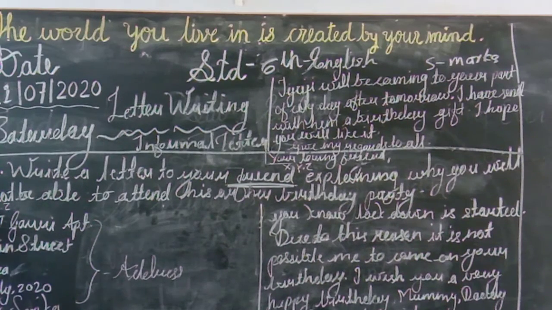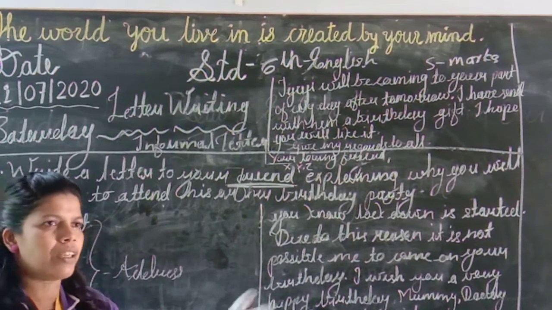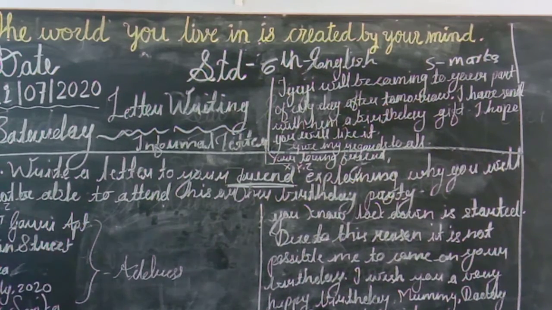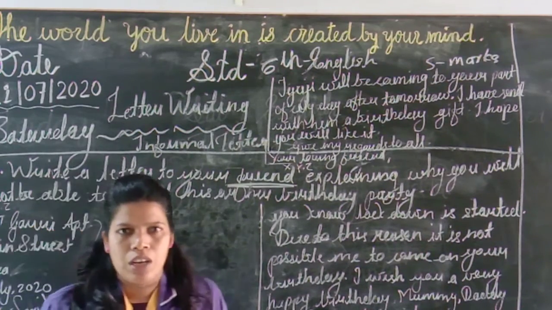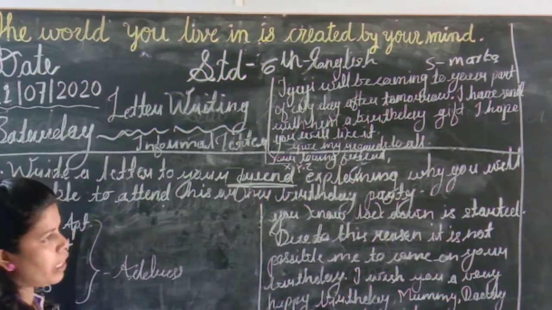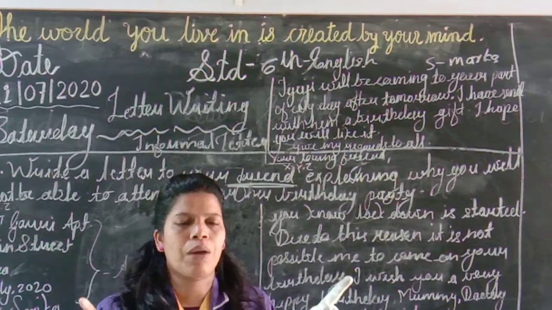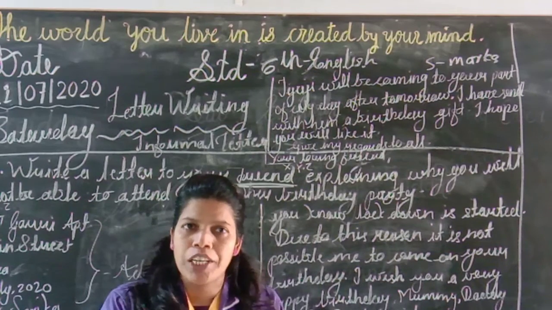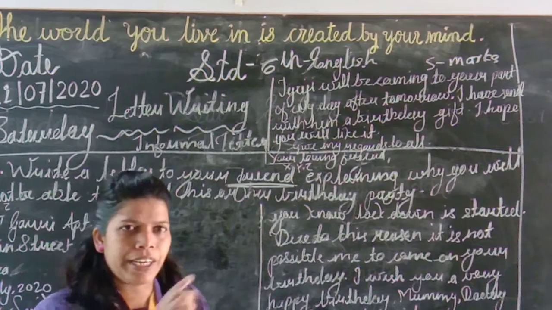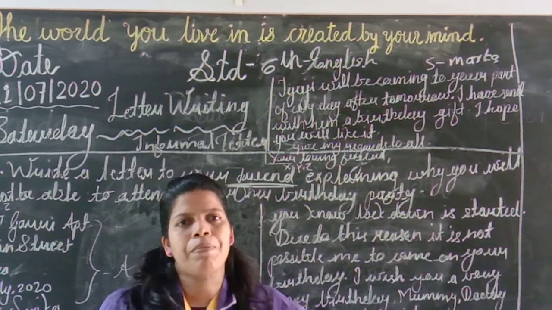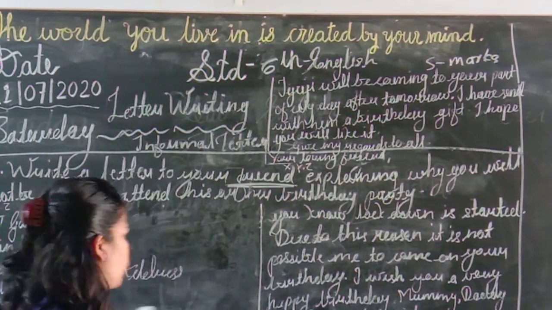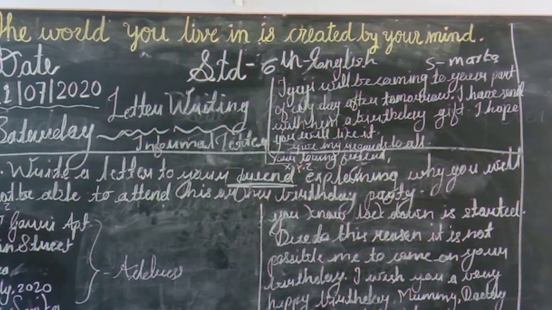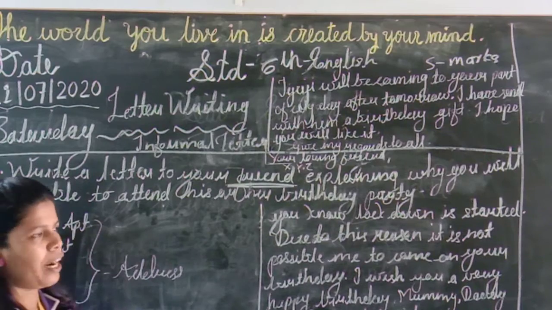Then after, you have to write your friend's name, maybe a girl or a boy. Before that, you have to mention the word dear. What is dear? Dear means those whom we love most. Now, this word has two homophones, with different meanings. If the spelling changes, the meaning will change. So remember D-E-E-R is one type of animal, deer. And D-E-A-R is dear, which we want to use in this letter. So D-E-A-R we require here. Dear, your friend's name. Then you will start your letter writing.